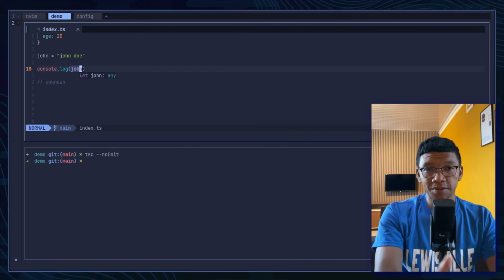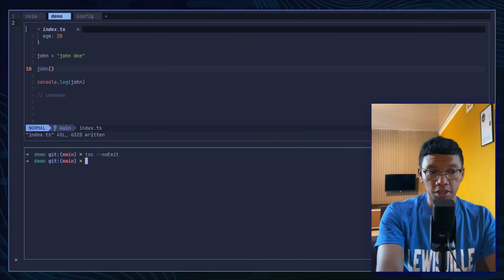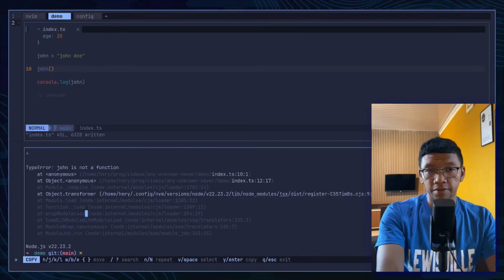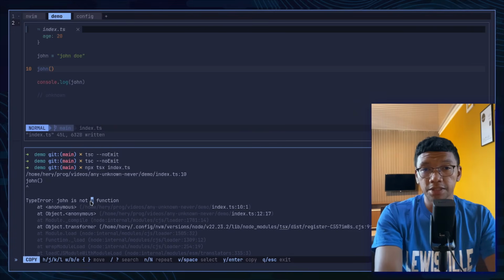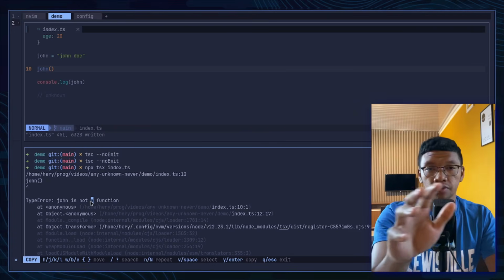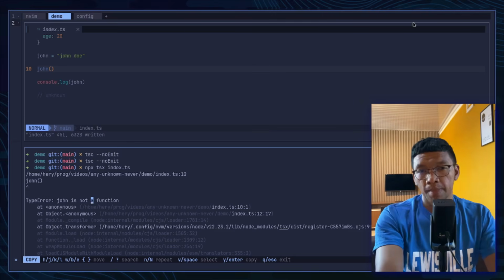When you use any, you need to be careful. You should know what you're doing. For example, assume that I make a mistake here. For example, I called John like that. If I run the type check of my project, as you can see, there are no errors. But if I run my project, as you can see, I have an error indicating that John is not a function. Basically, it is used during migration from JS to TS, and also to type all legacy libs that are hard to type. But anyway, you need to avoid it as much as possible.